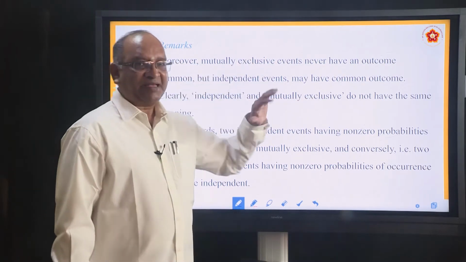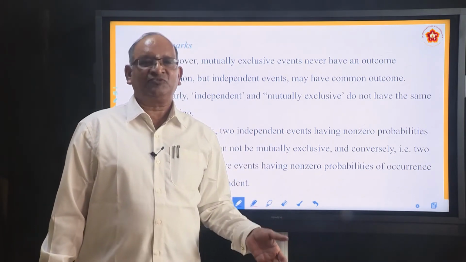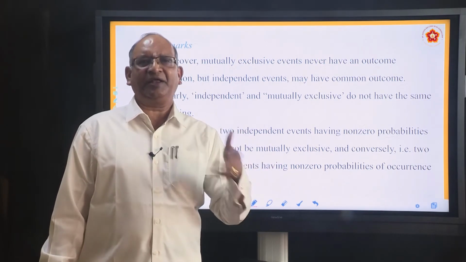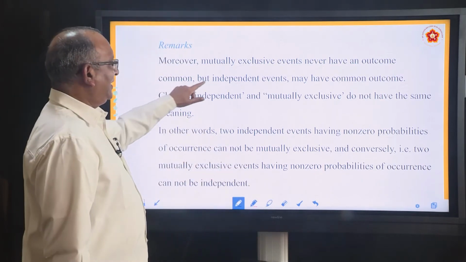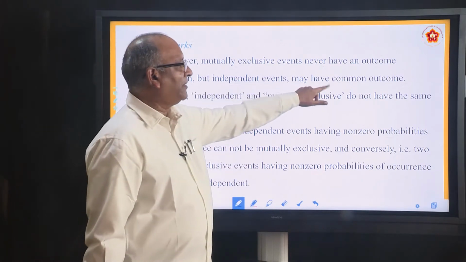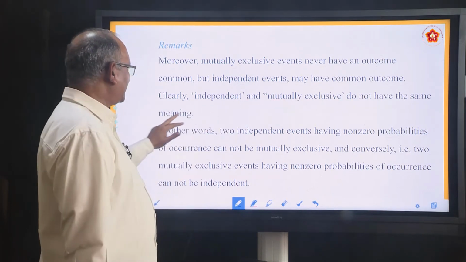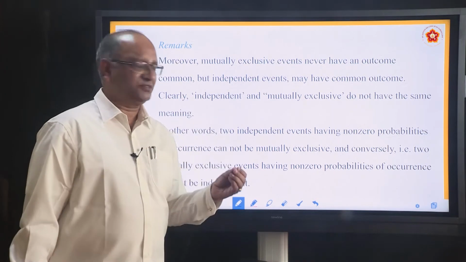Mutually exclusive means happening of one prevents the happening of the other. For example, take a very simple example. You toss a coin. If you get head, you cannot get tail, isn't it? Independent events may have common outcomes. Clearly, independent and mutually exclusive do not have the same meaning. This you will understand more while solving the problems.